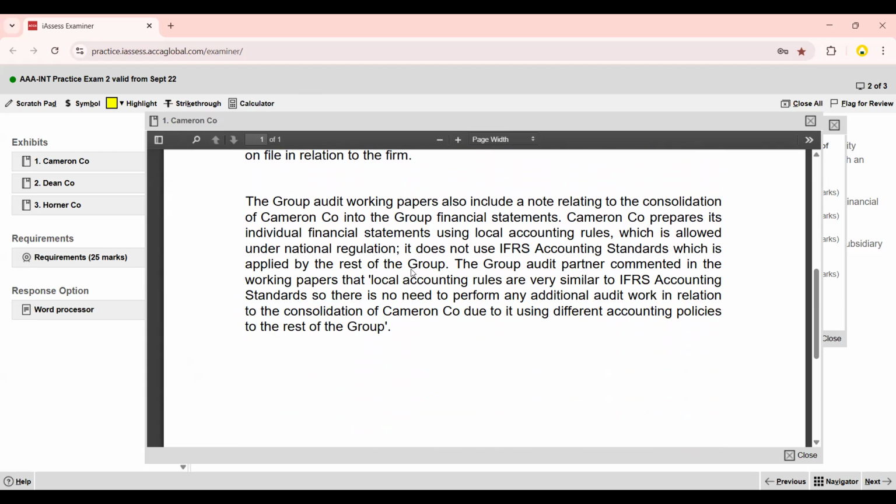It is a valid statement because the subsidiary is based in another jurisdiction where they can use local accounting rules. But for consolidation purposes, all the subsidiaries should follow IFRS, as Bond Group follows IFRS accounting standards.